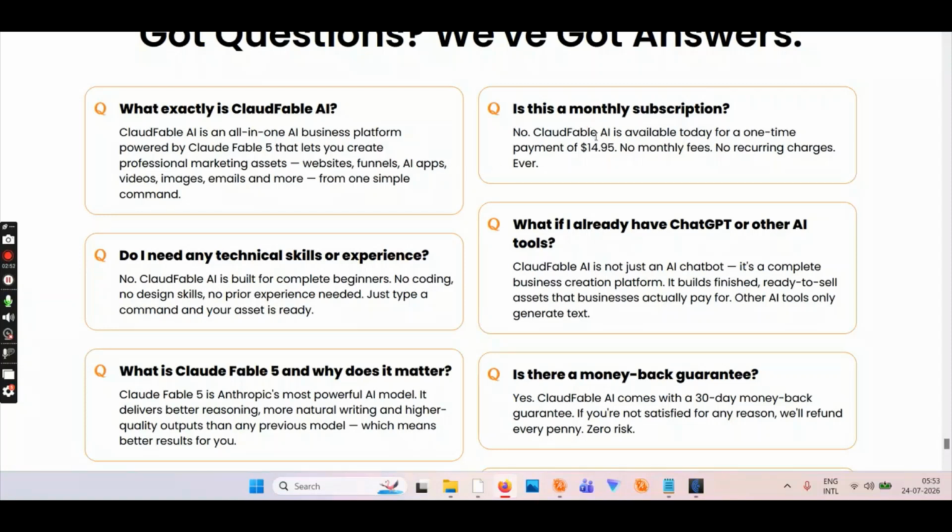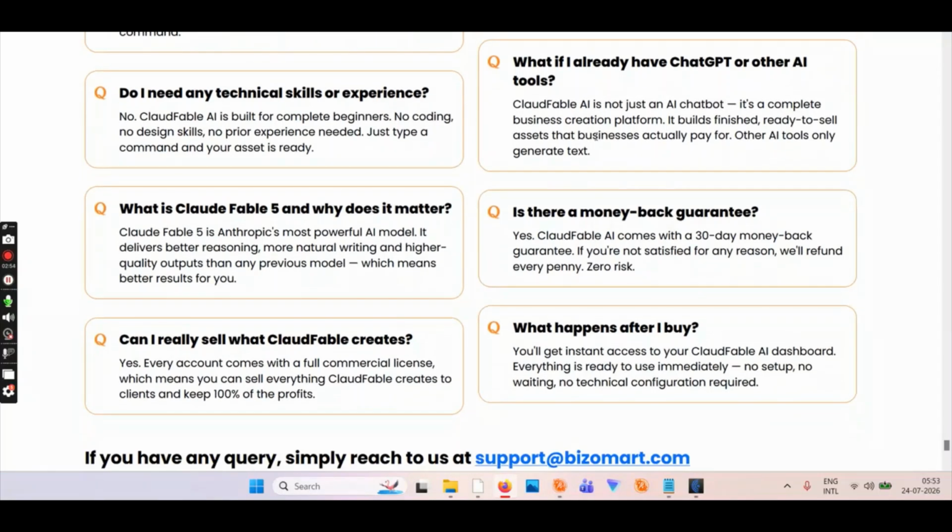Is this a monthly fee? No. Do I need any tech skills? No. What if I already have ChatGPT? It's a complete business creation platform. It builds and so on.